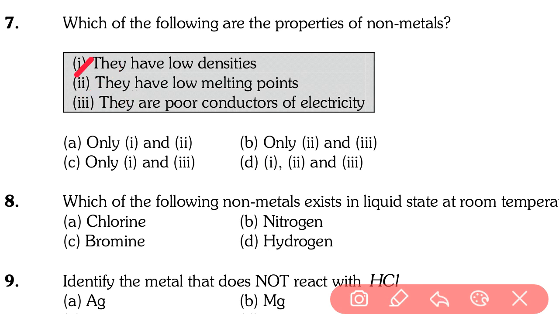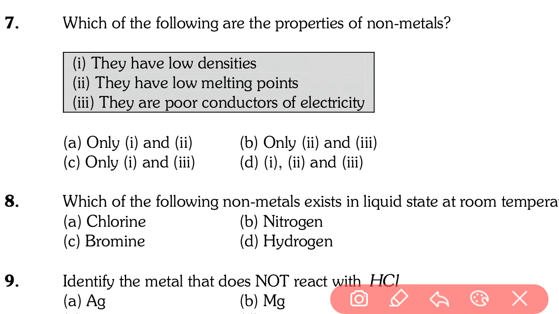Going to next question, that is question number 8. Which of the following non-metals exhibits liquid state at room temperature? Very easy question. Only one non-metal is liquid at room temperature, that is bromine. So our answer is option C, bromine.